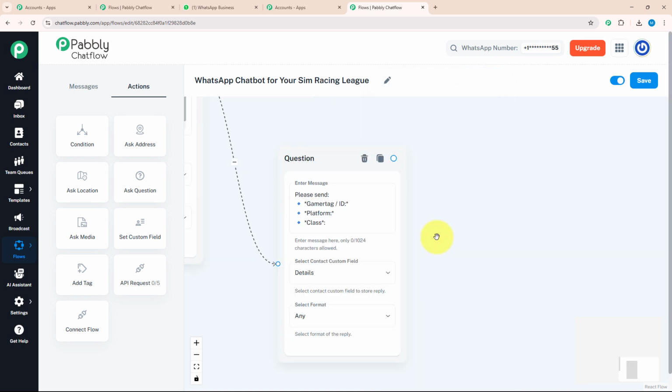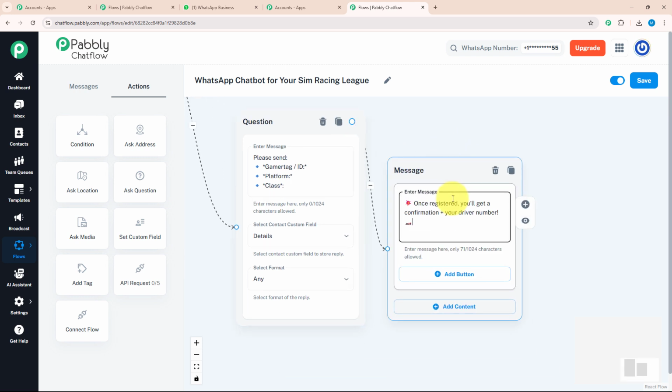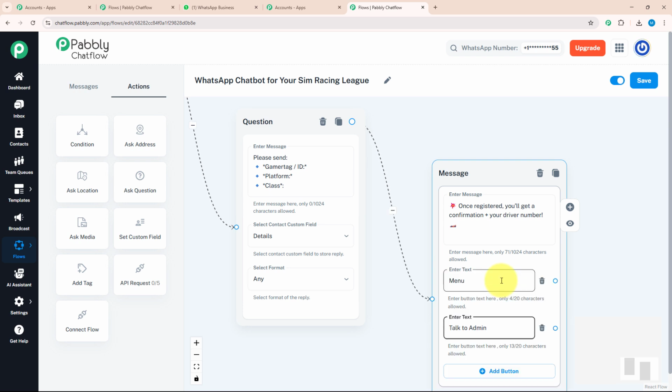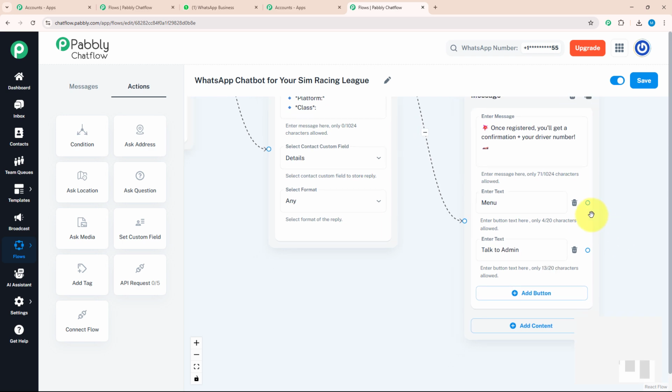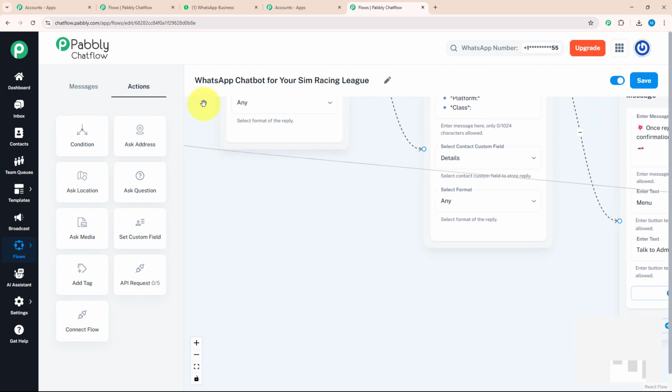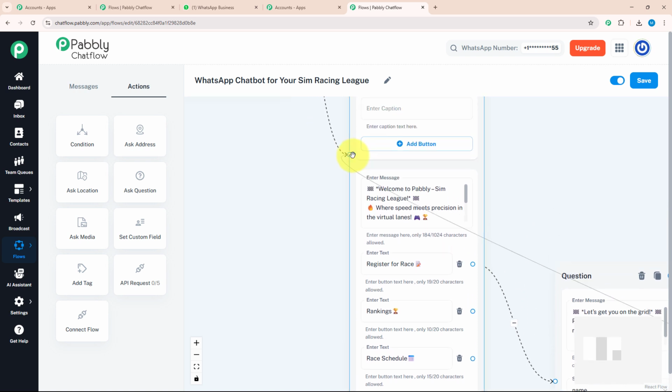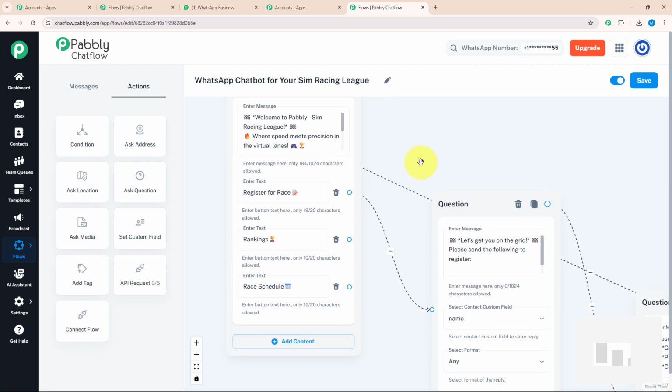After getting each and every detail about my customer, I will send them a confirmation message. For that, I'm going to drag and drop, select the text button and enter my message. Once registered, you will get a confirmation plus your driving number. With this message, I will add two action buttons which say menu and talk to admin. I will connect the menu option with our initial message. That means as soon as my customer clicks on the menu option, they will again receive the initial message. With that, we are done with the first action button.